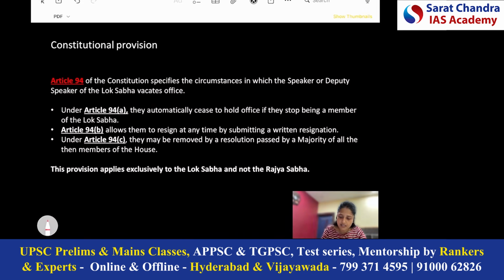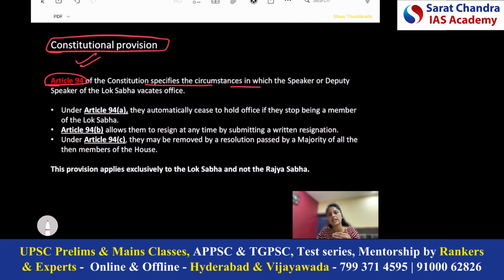So first of all, let's start with the constitutional provisions. See, a question itself can be made from this subsection, because here first of all you have to remember the number of the article, that is, in which article the removal is mentioned. So the first important thing is Article 94. Article 94 specifically describes the conditions under which the Speaker or Deputy Speaker vacates the office. Vacation of the office can be under normal circumstances also, and it will be in case of removal also.